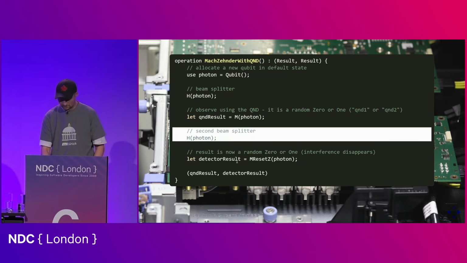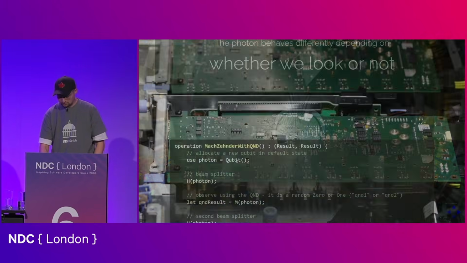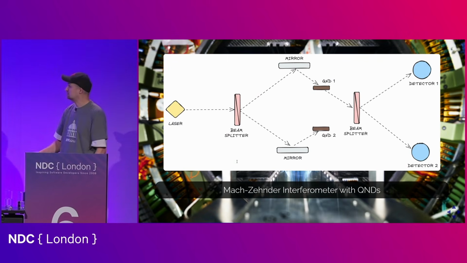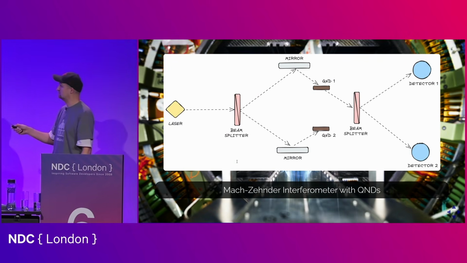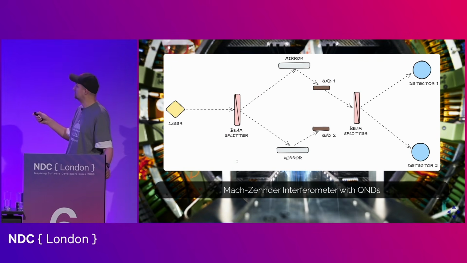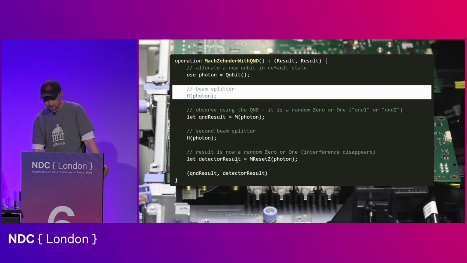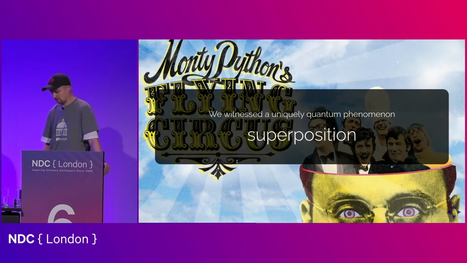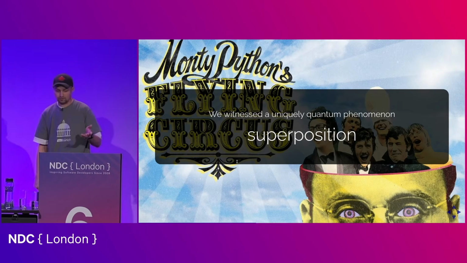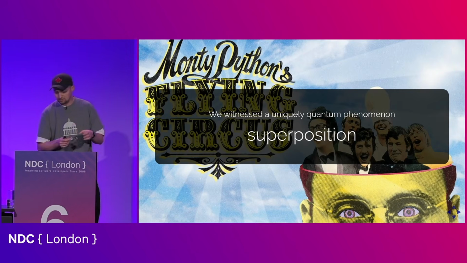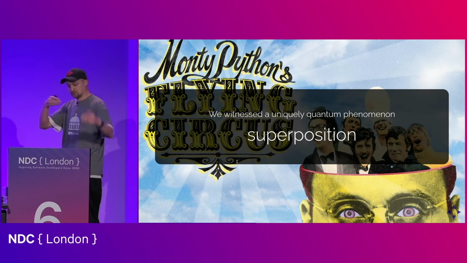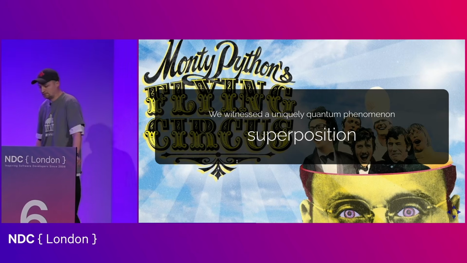So if I come back here, we would see these quantum non-demolition traps randomly flash, and then these guys would also randomly flash. Again, the outcome of the experiment changed by simply looking at things. And this is what we call superposition. The superposition is simply the photon that appears to be really in 2 places at the same time.